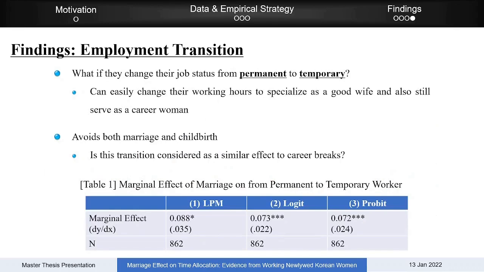Let's move on to my second point, on employment transition. Even if women maintain the same working hours as before the marriage, it is possible that their job status can be unstable. Comparing the possibility of transition, this is found to be about 7 to 8 percentage points greater in the married women group. That is, although women spend the same time on working hours before the marriage, I argue that marriage can serve as a penalty on career women's job stability.